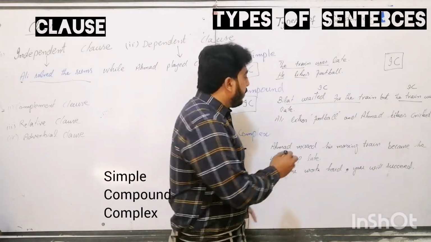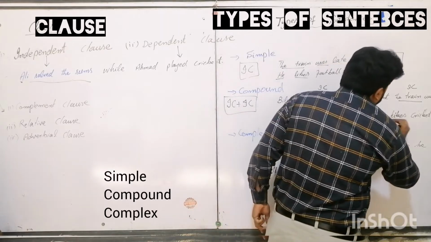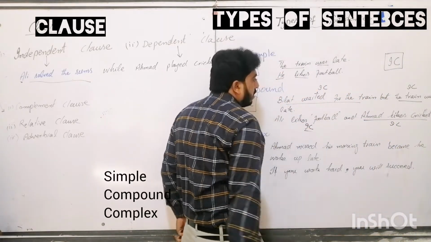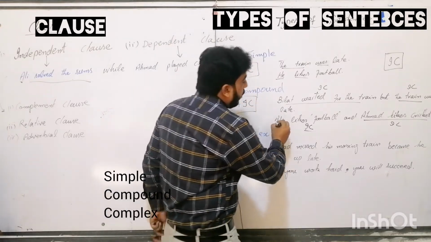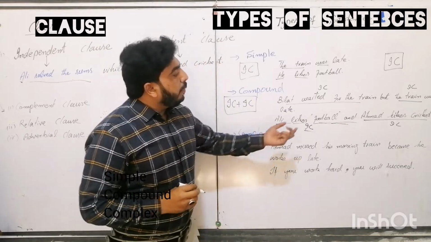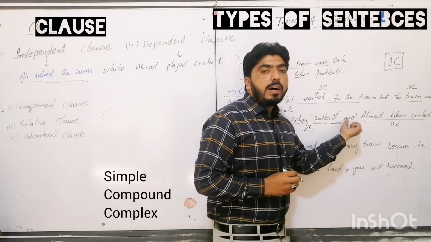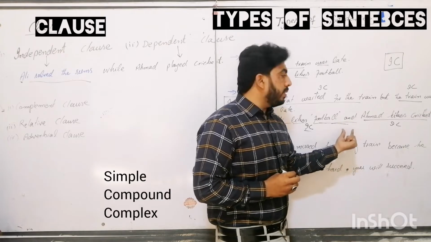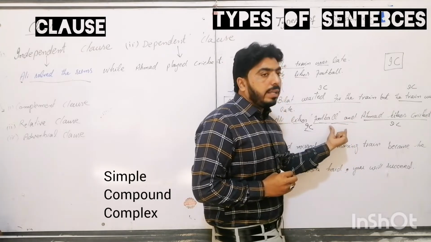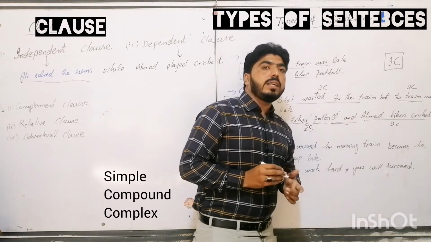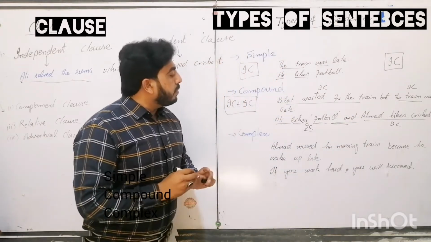This is also an independent clause. This is the symbolic notation. Yes. So now these two independent clauses will be joined with the help of a coordinating conjunction to form a compound sentence.